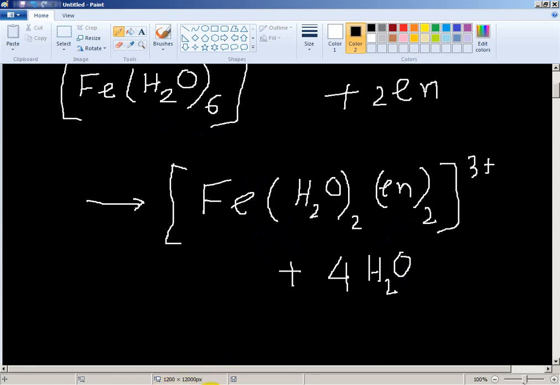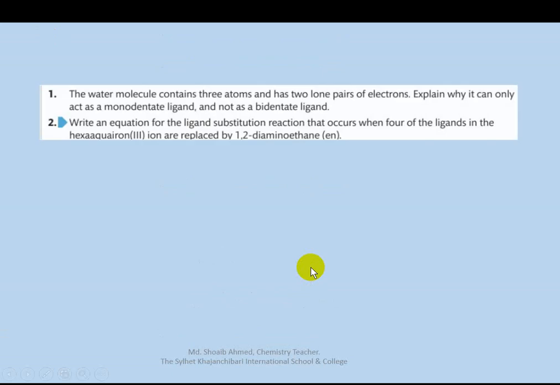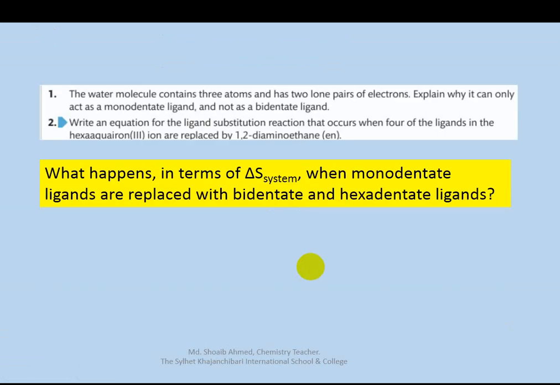Okay, next question. What happens in terms of delta S, the entropy change of the system, when monodentate ligands are replaced with bidentate or hexadentate ligands?